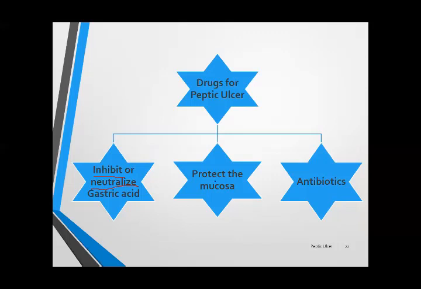One group. Second group, the drug that protects the mucosa and prevents the injury caused by the acid. And third group is antibiotic. As I told you, this ulcer is caused by Helicobacter pylori, a microorganism. So definitely the treatment of a microorganism is antibiotic, and it is a very notorious microorganism.